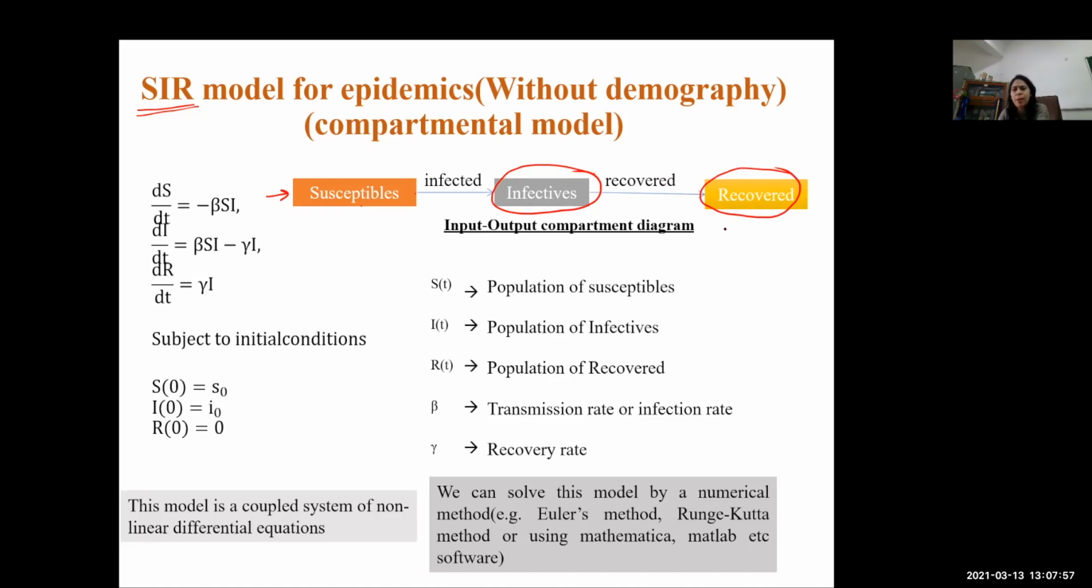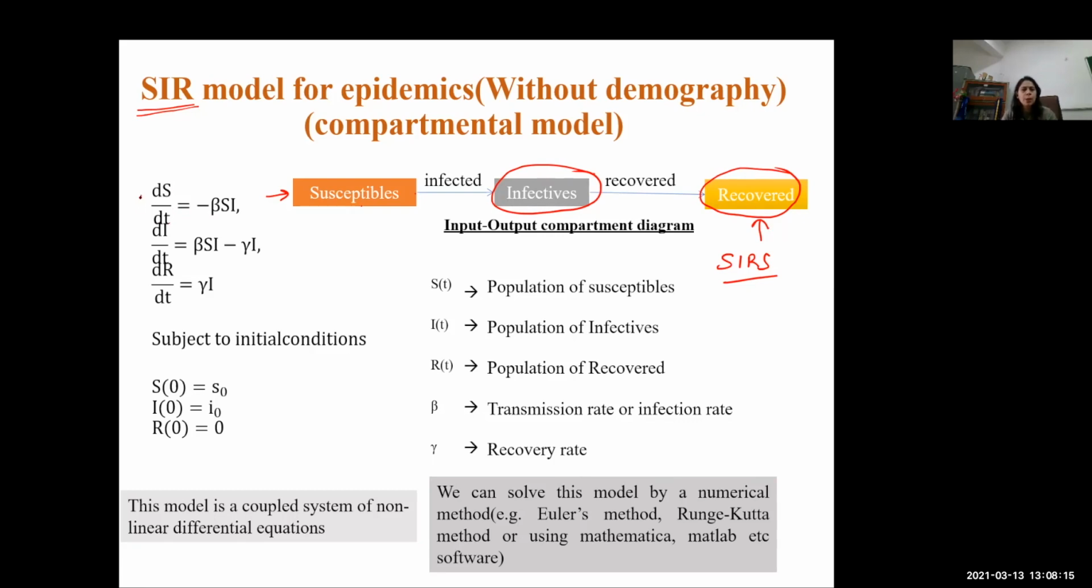When we reach this recovered class, we are saying that they are not again becoming susceptible. If they again become susceptible, then we need to write an SIRS model. So let us see how these equations can be written for that.